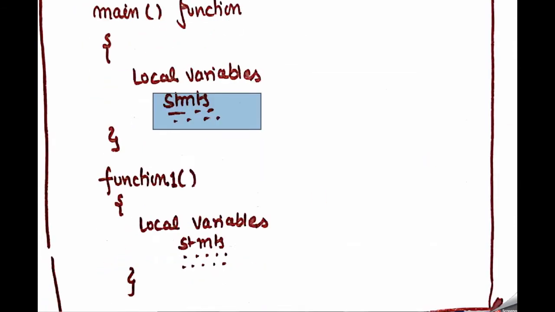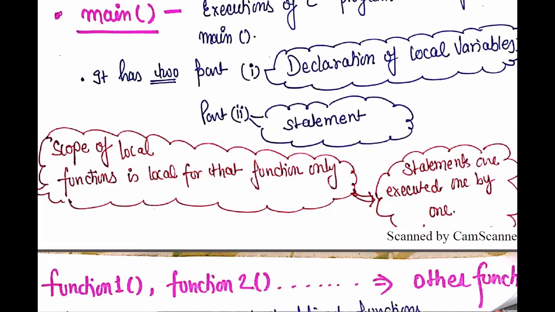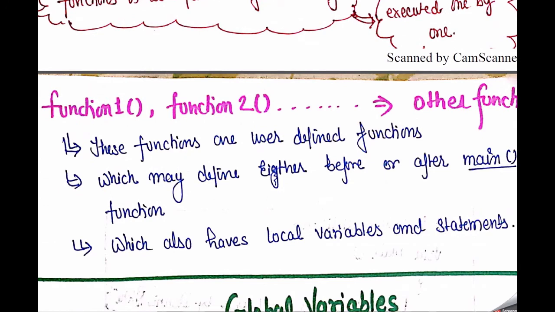Statements means our programming style, our programming concept, rules, whatever we want to do, steps and so on. The scope of a local variable is local to that function only, and the statements are executed one by one. If we write five statements, first statement 1 is executed, then statement 2, then statement 3, and so on.